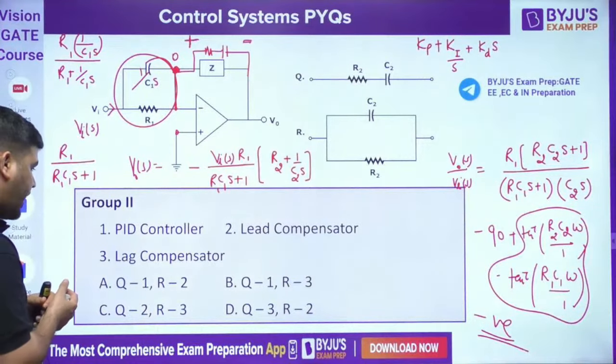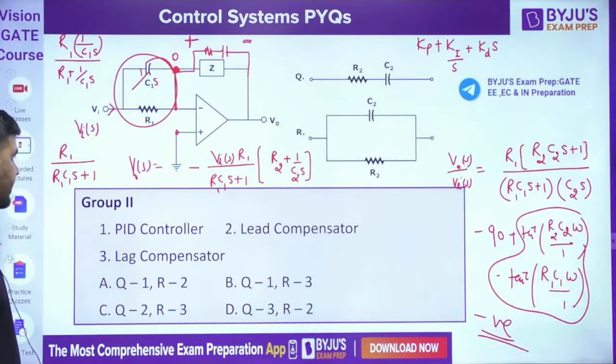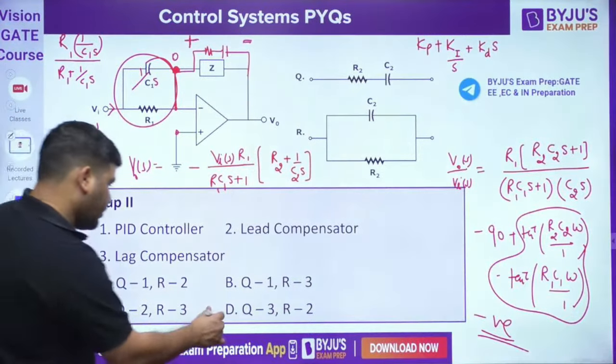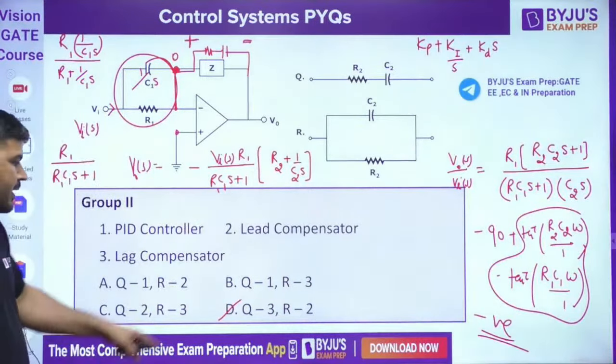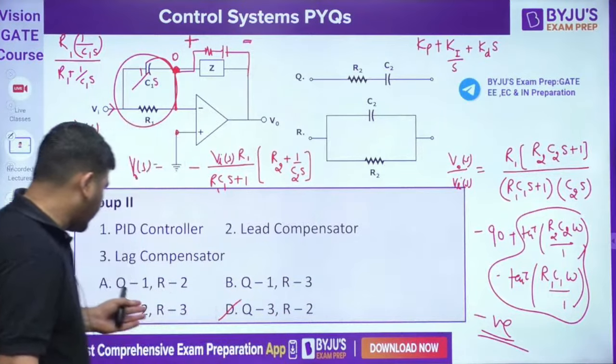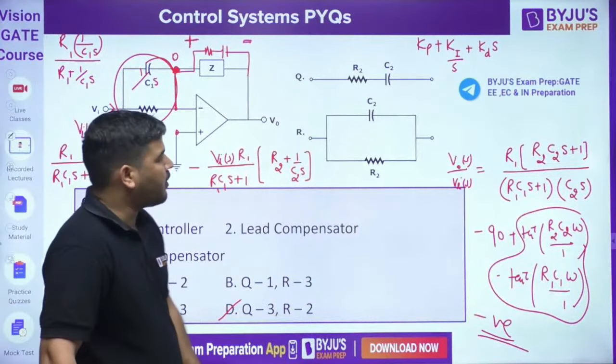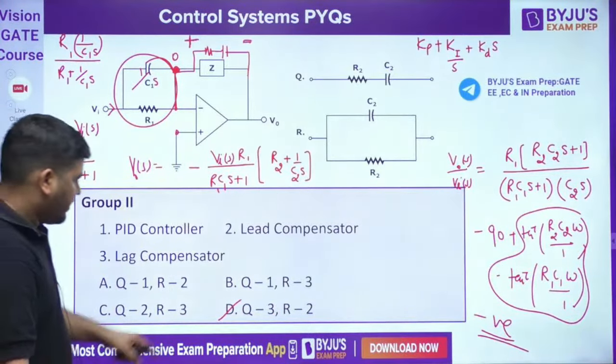It means this Q has to be a lag compensator. Q has to be 3. Okay, it's a lag compensator. So with the help of this only you get the correct answer. Okay. Q has to be lag compensator.